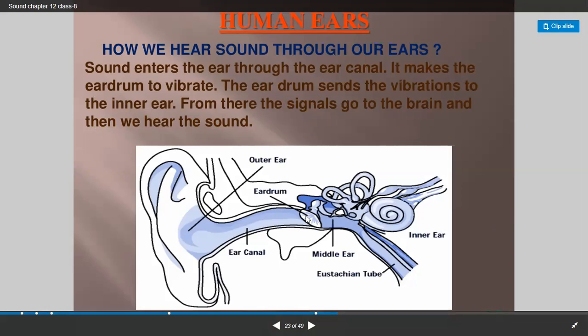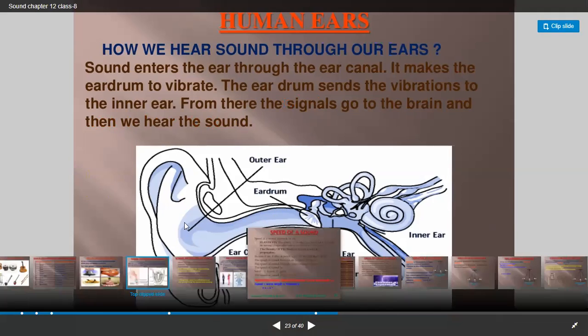So this is the structure of the ear. You can see outer ear. The ear has mainly three parts: outer ear, middle ear, and inner ear. Clear? The outer ear is known as pinna.